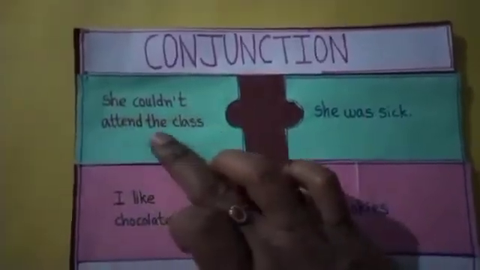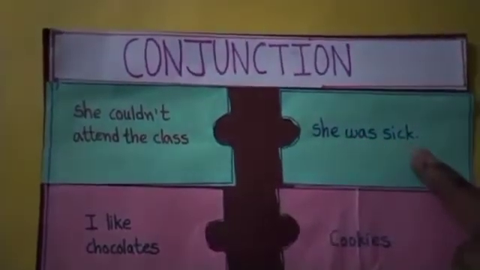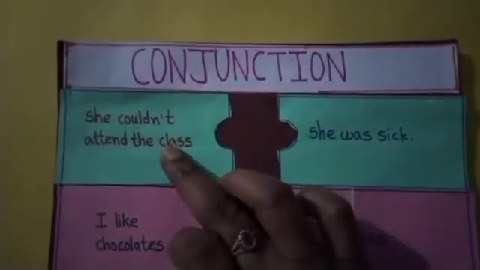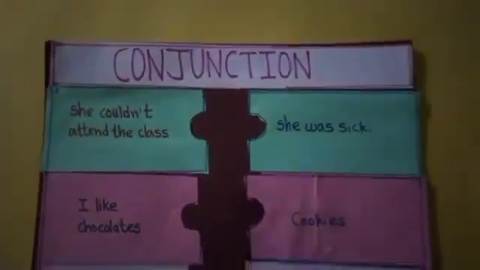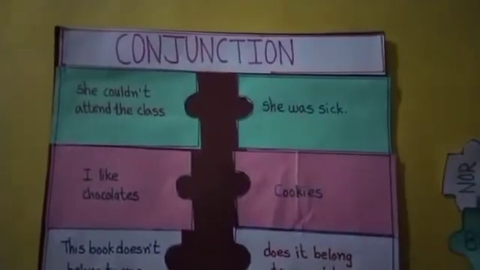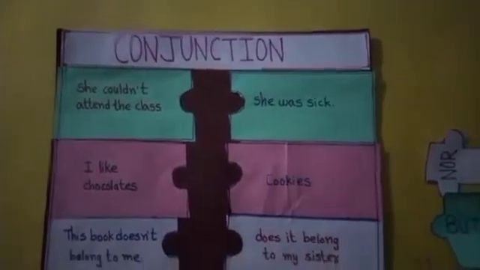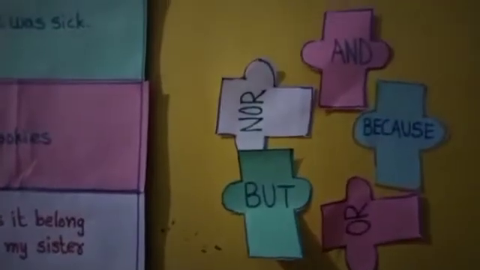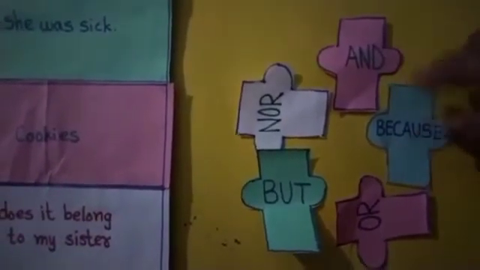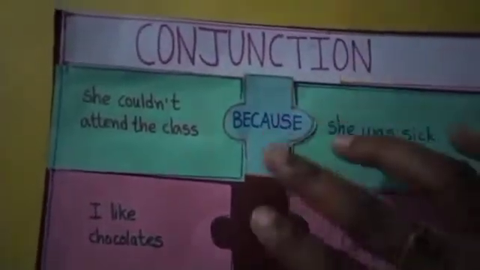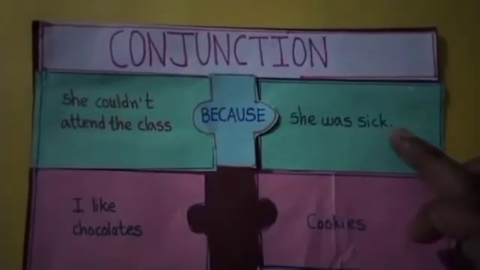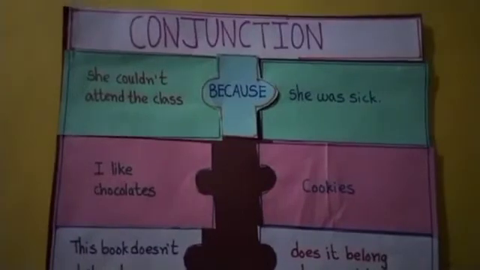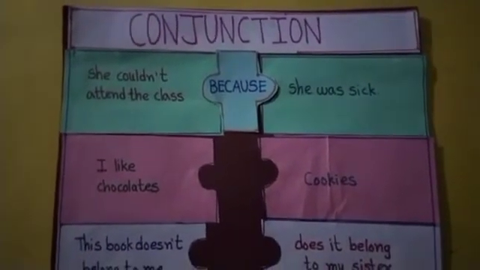She could not attend the class. She was sick. See children, this is one sentence, this is another sentence. In these two sentences, which conjunction should we keep? Think here. What will come? Very good. Because. Now read. She could not attend the class because she was sick. Why could she not attend the class? Because she was sick. Is it correct now?